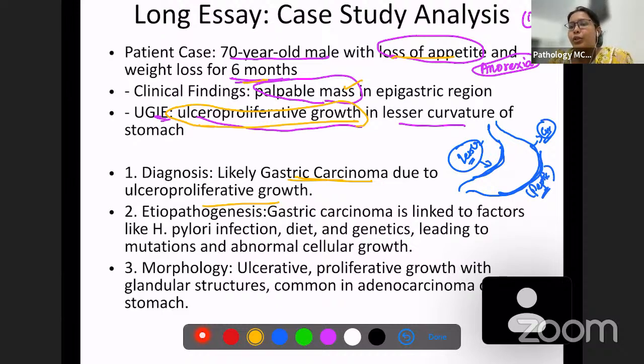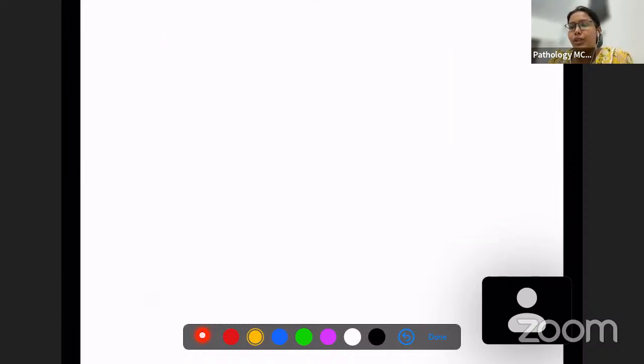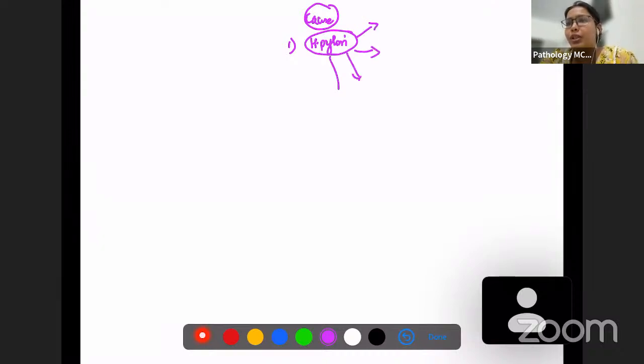What is the etiopathogenesis of gastric carcinoma? We know there is a bacterial cause of gastric carcinoma, which is H. pylori. We know H. pylori is the bacteria which causes gastric carcinoma. Apart from gastric carcinoma, what are all the conditions H. pylori causes? We know there are a bunch of conditions which H. pylori causes. Of course, one is gastric carcinoma of the stomach.